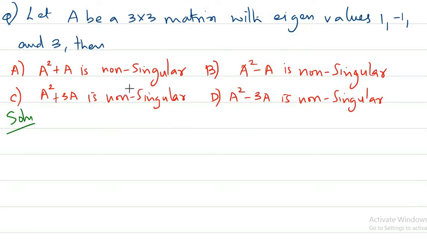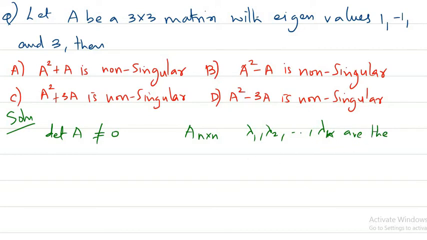So when you see the options here, non-singularity means what basically? It means nothing but the determinant is non-zero. We say matrix A is non-singular if determinant of A is not equal to 0. And we know there is a relation between determinant of A and the eigenvalues of a matrix. That is, if you take an n by n matrix, and if lambda 1, lambda 2, etc., lambda n are the eigenvalues of that particular matrix, then what can we say?